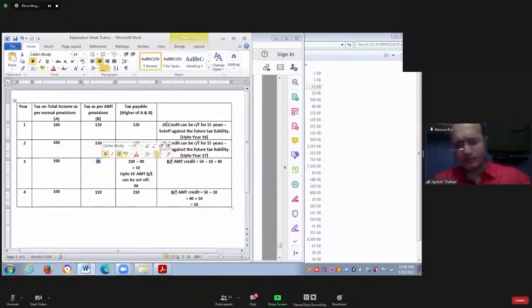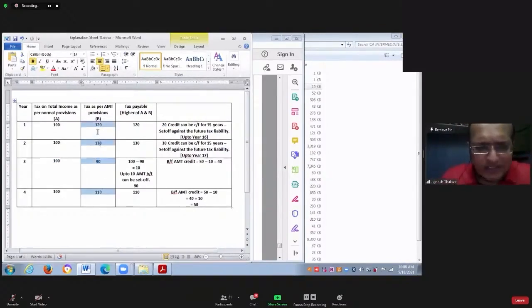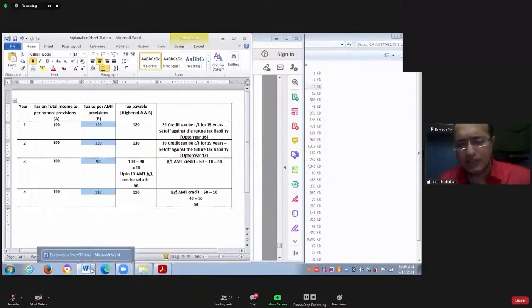And in future, this will be adjusted against what amount? It will be adjusted against tax payable as per normal provision minus tax payable as per AMT. In other words, in any year, tax actually payable to government cannot be less than this column. It cannot be less than this amount, because this is the minimum amount of tax which you have to pay to the government. You cannot pay less than this. Is that very clear, Rizwan?